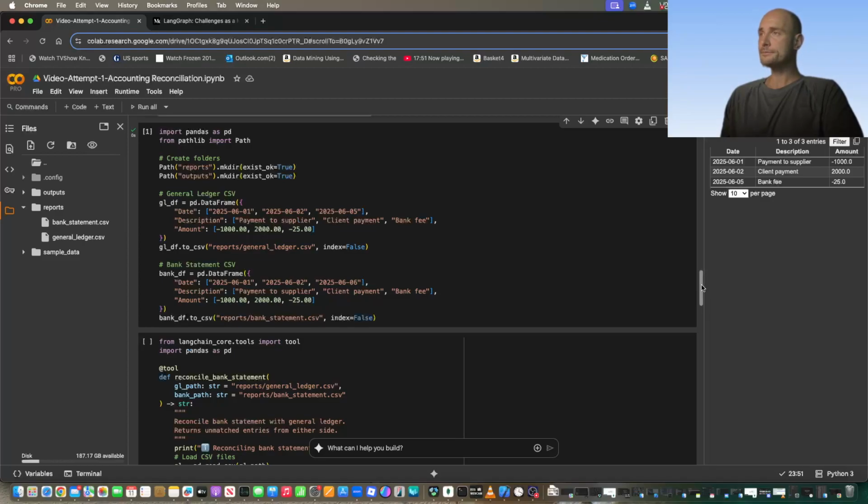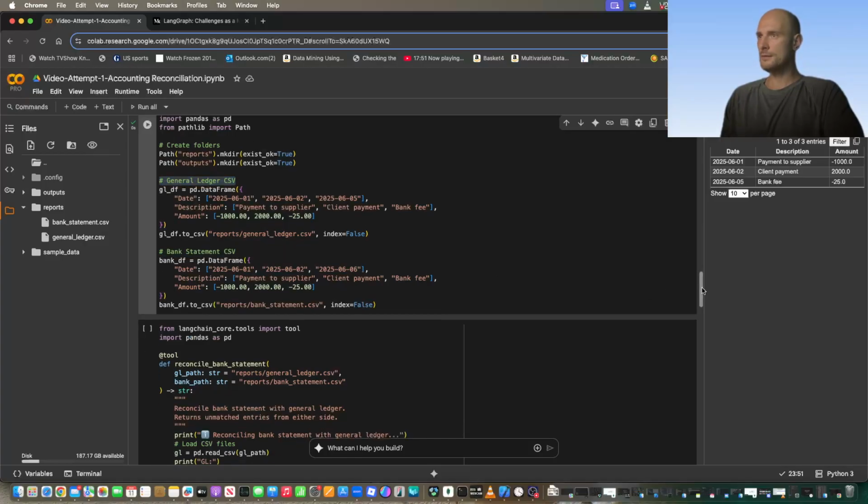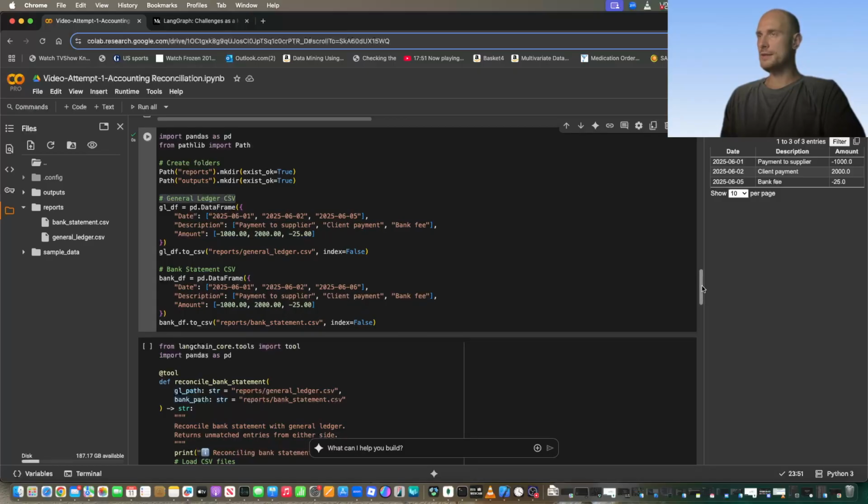Here I'm also setting up a quick simulated environment for accountancy by creating these two files. One is for bank statement transactions and one is for general ledger transactions. Now, I repeat, this is solely to do with creating a real accounting environment for our demo.